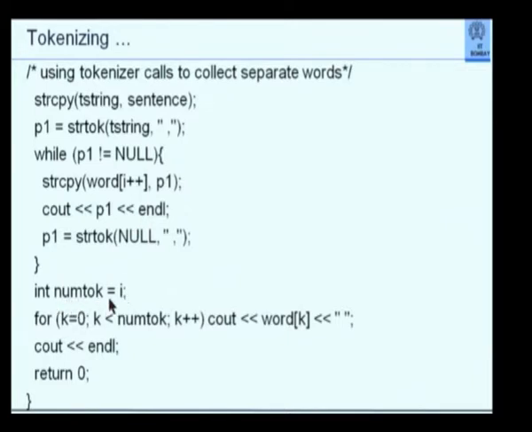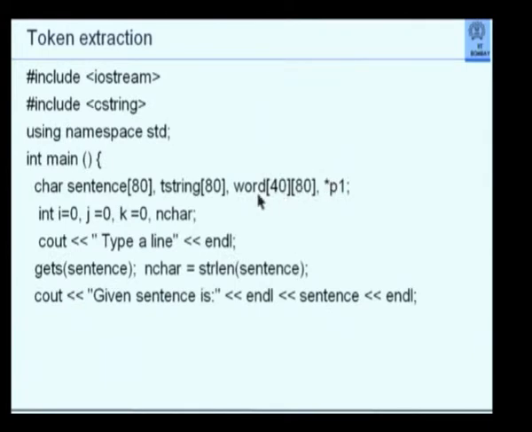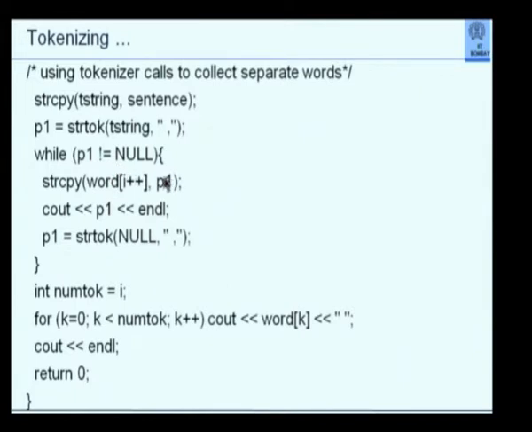I check the number of tokens, which will be equal to i, by the way, because I am putting that word[i++]. Notice that I declared word as 40, 80. So I am assuming that there could be at most 40 words in a sentence, and I am extracting all of them. I start with i equal to 0, and every time I get a pointer, I copy that pointer into word[i] and increase i by one.